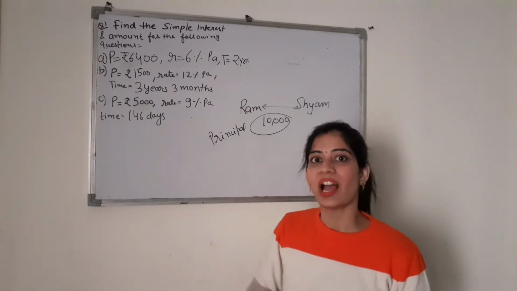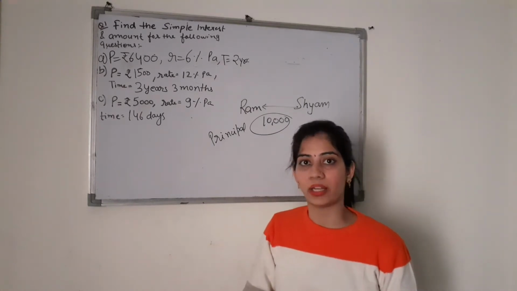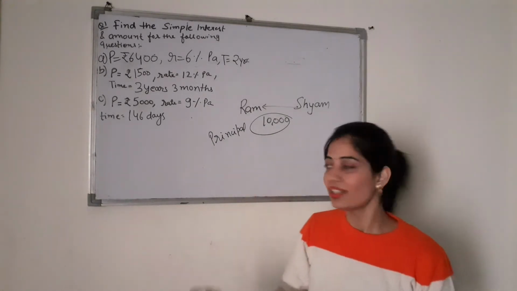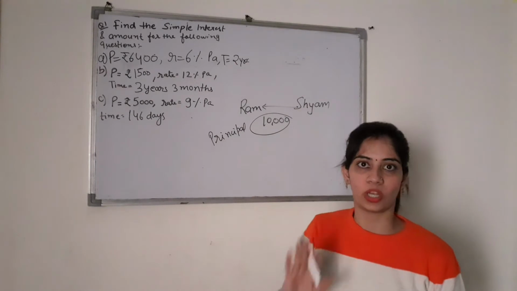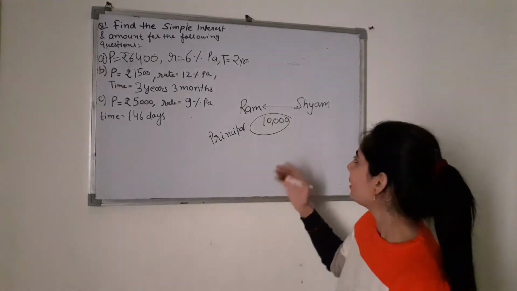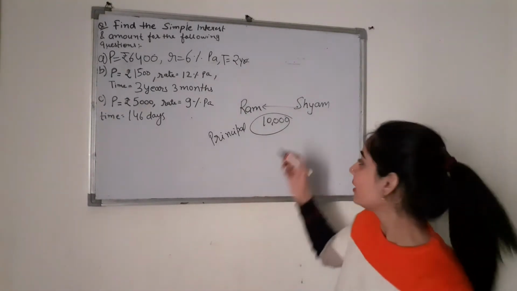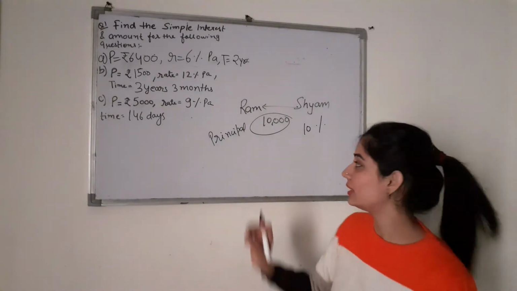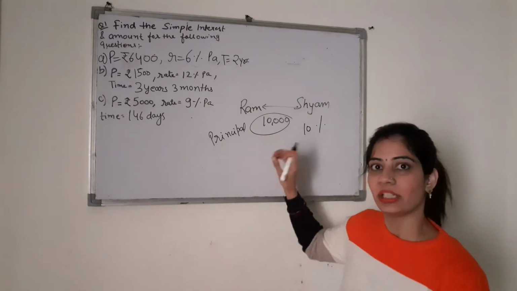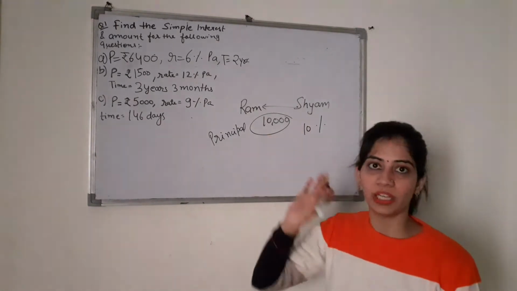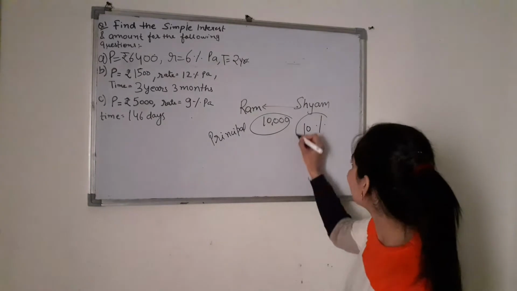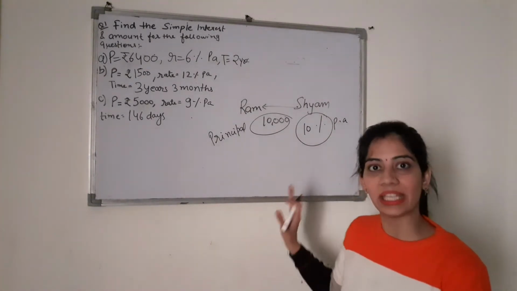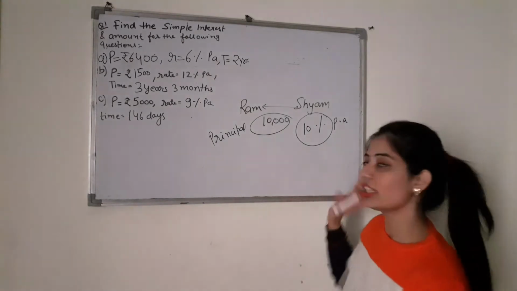So that's why I will charge some extra money on this 10,000 rupees which I am giving to you. Shyam says that I will charge some extra money. So simply it is decided that Shyam will charge 10% on this 10,000, right? It means 10% on the principal value. Fine. So this 10%, and it is per annum. It is given yearly that I will charge 10% per annum.